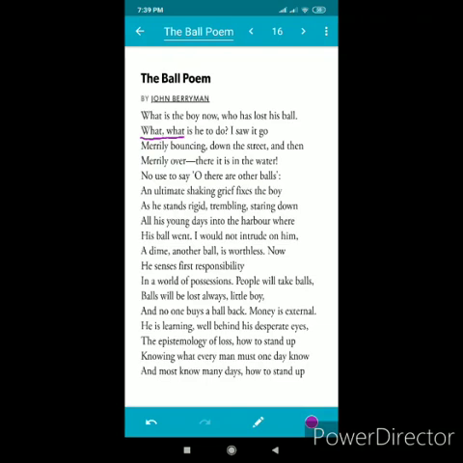Now move to the next line. That is knowing what every man must one day know, and most know many times how to stand up.